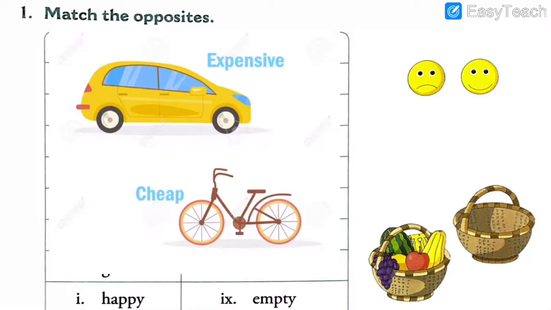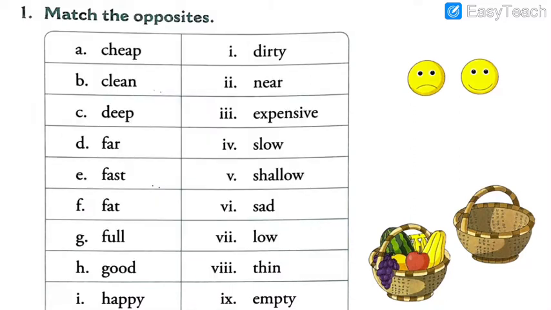I hope now you understood by looking at the pictures. So let us write the answer here. We will just write A beside expensive, so that we can mark the answer. So A is cheap, which we have written here for the expensive.